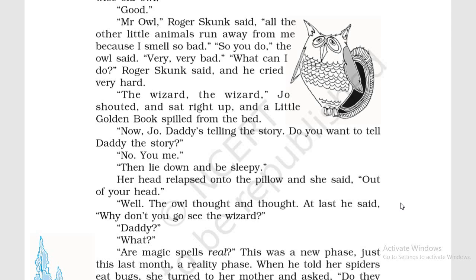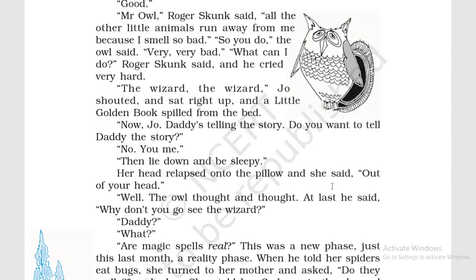That is why she has again lied down in the bed, put her head down on the pillow and said, "Out of your head." I want you to tell me a story that is completely new, that I don't know already.